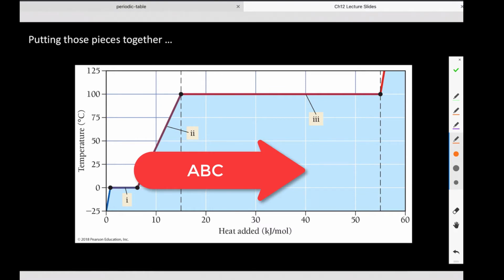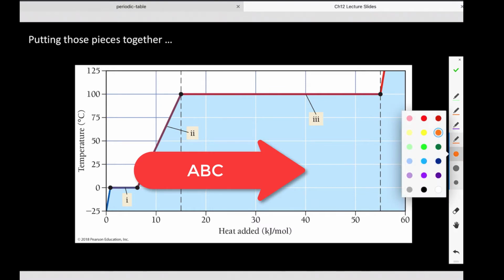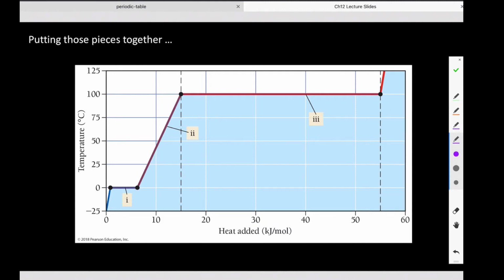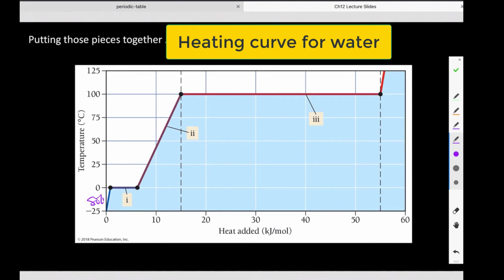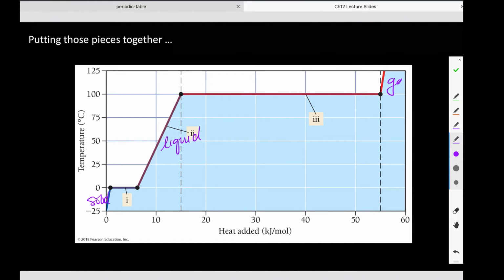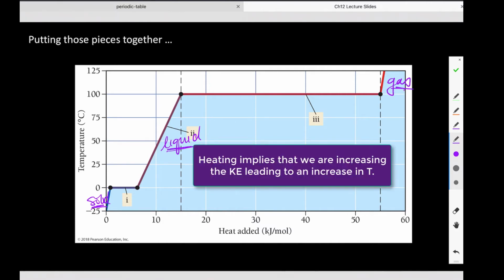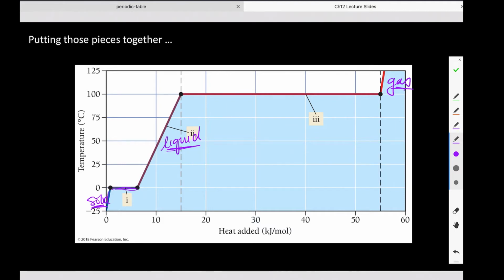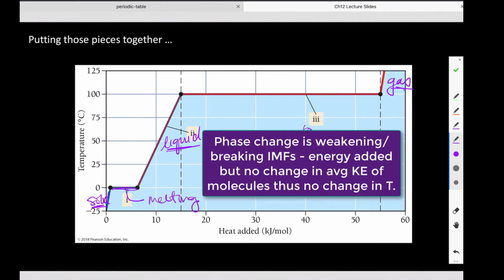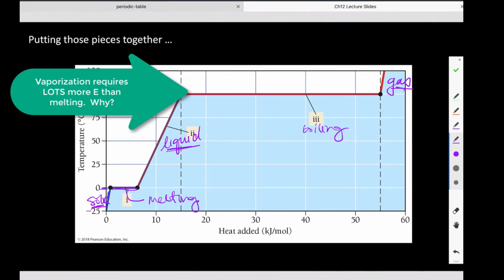Giving it some important labels. All right, so here, going back to our states, here we have solid, here we have a liquid, and here we have a gas, right? So we would say that we are heating a solid, heating a liquid, heating a gas at that point in our graph, right? Down here at this plateau, this is the act of melting, and this plateau is the act of boiling, okay? So these correspond to those respective points.